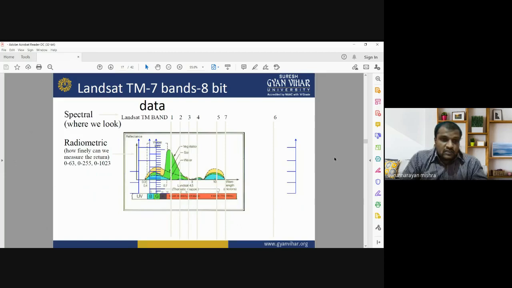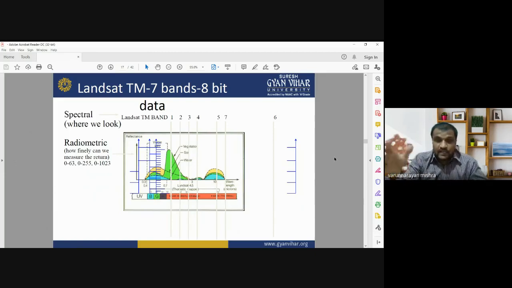Okay, so spectral means where we look, and radiometric means how finely we can measure the return energy, the return signal. The radiometric resolution is the ability of a sensor to discriminate slight changes in the energy received by the sensor, whereas the spectral resolution is the ability of the sensor to detect wavelength intervals.